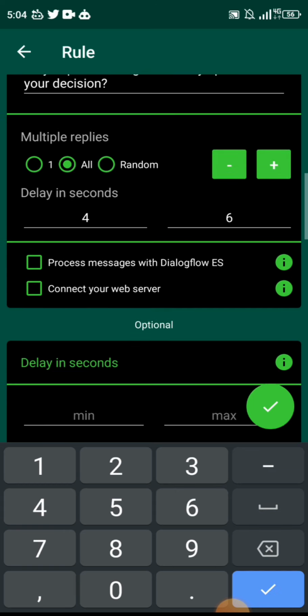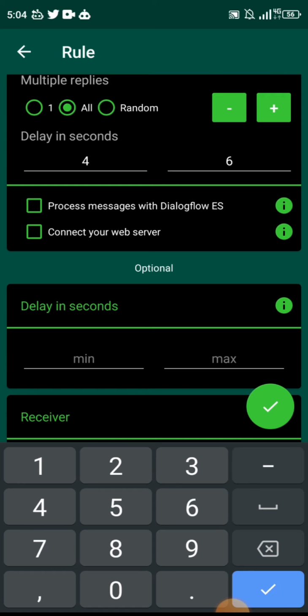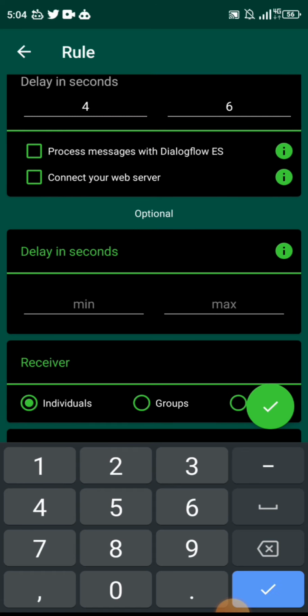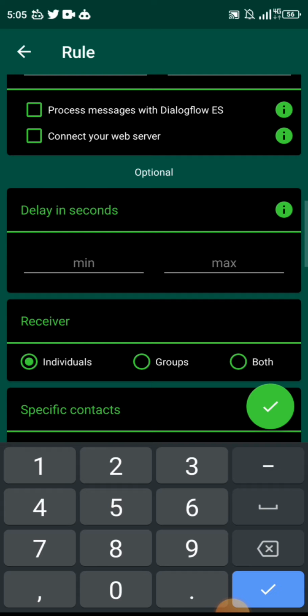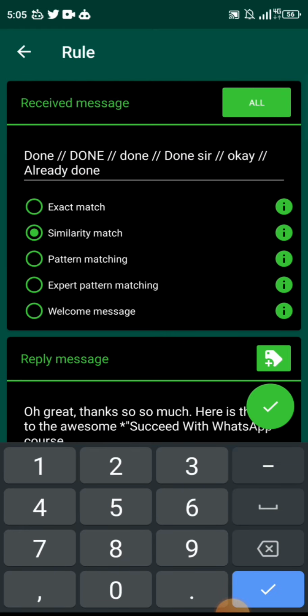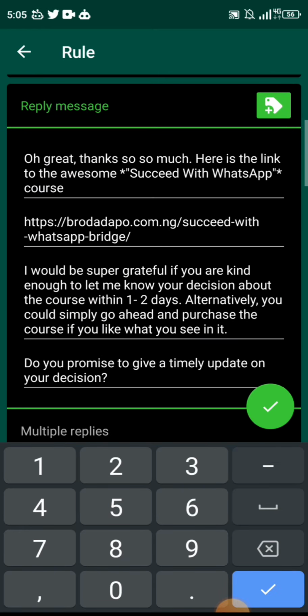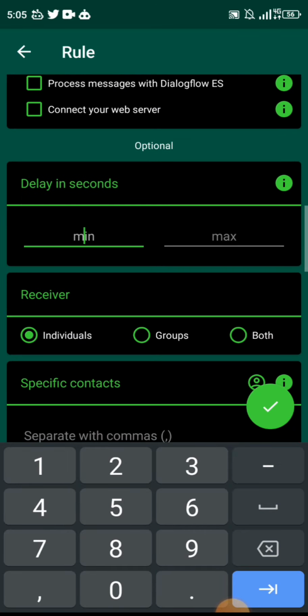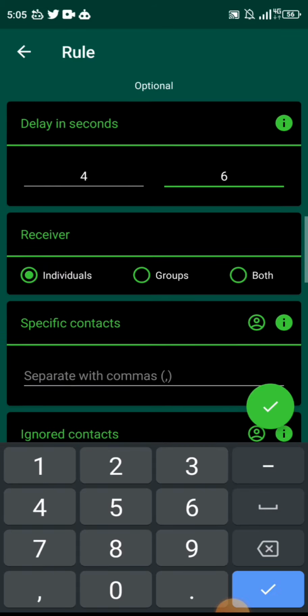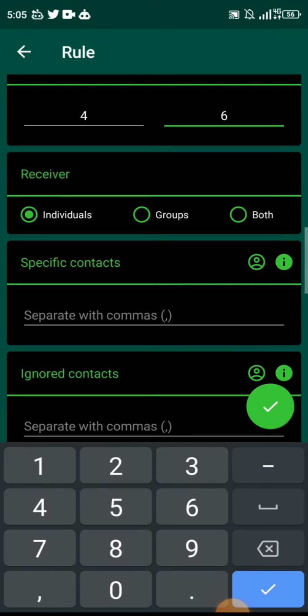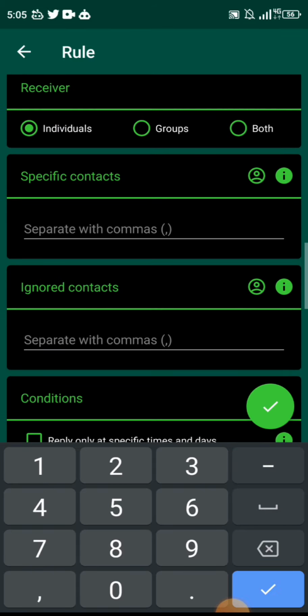All right, so then we'll go on. Remember, we don't do anything with Dialogflow. We don't touch the web server. Delay in seconds. Remember that this section is basically asking you how much time should be between when the person responds and when this series of responses from your bot drops. So we'll come here and I use 4 to 6 like you already know. I'm cool with that. All right. So remember, it's individuals, not groups, not bots. And then we go on. Specific contact, no. Ignored contact, we don't need it.